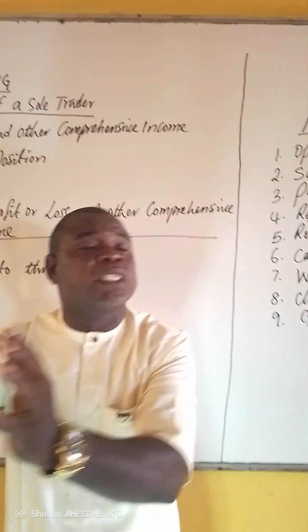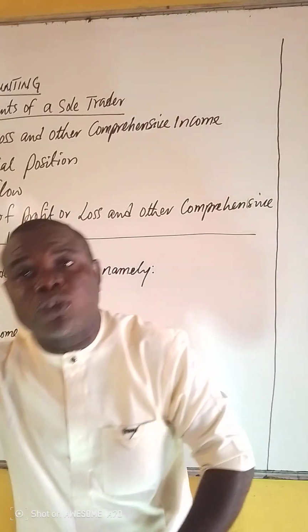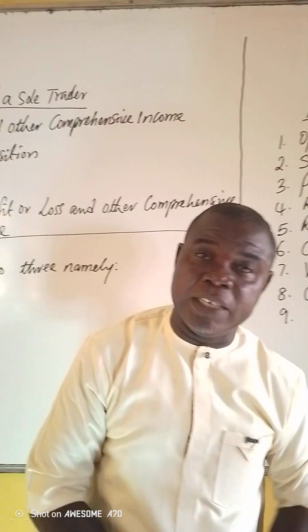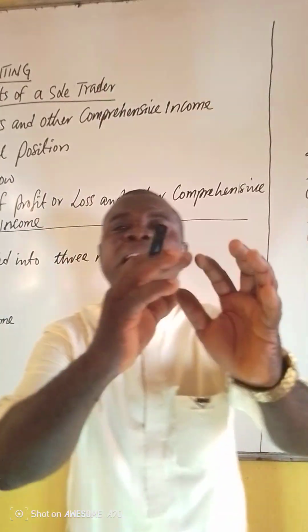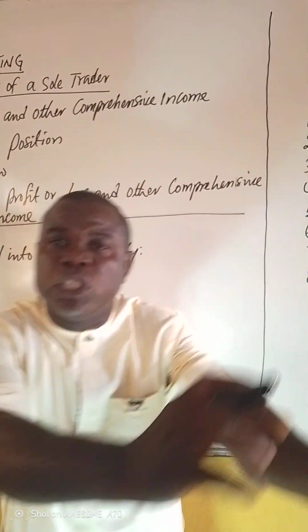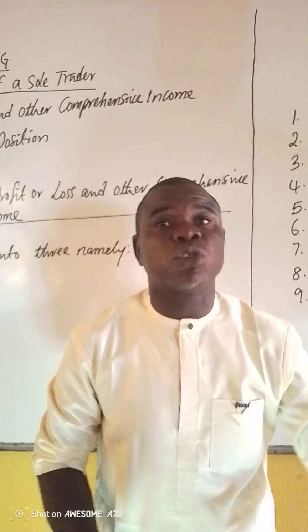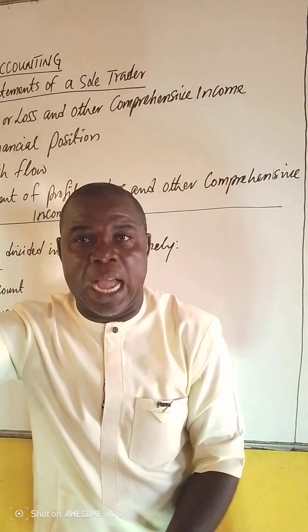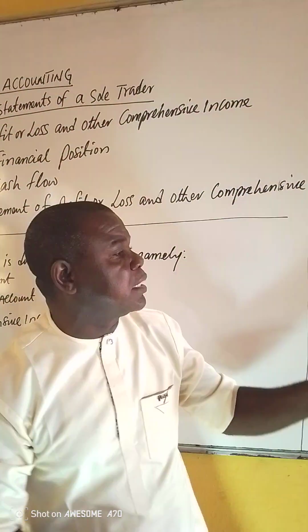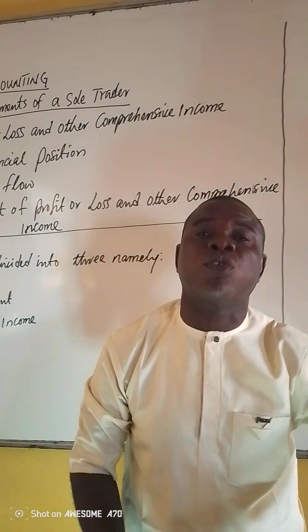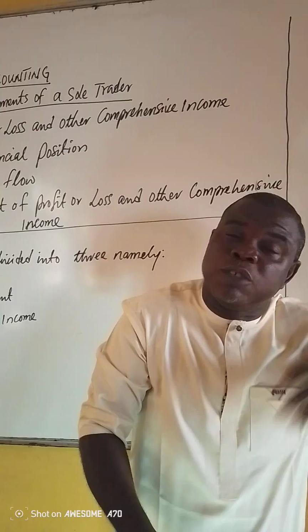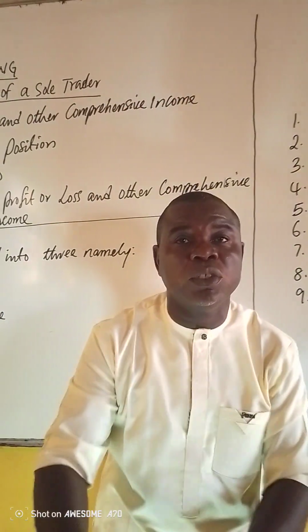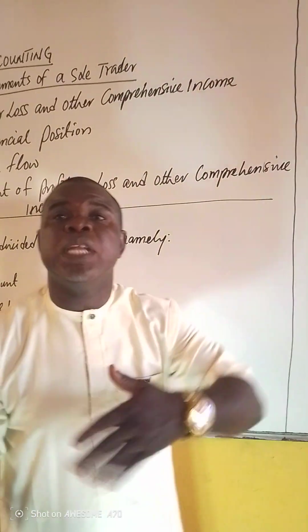So if goods are purchased for resale and then part of it has been taken out for private use, which is not for business use, it means it has reduced the quantity of goods available for sale. So it must affect the trading account, which is purchases. And that is why anytime you see goods withdrawn for personal use, the value is found in the trading account, because it reduces the purchases available, which will now reduce the cost of sales.